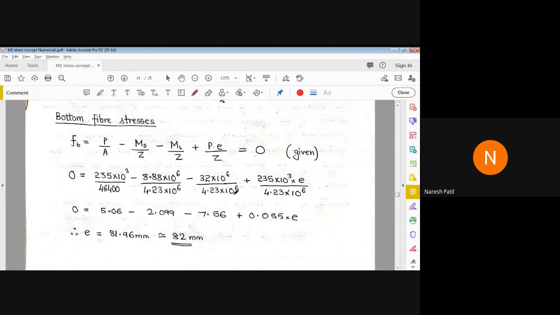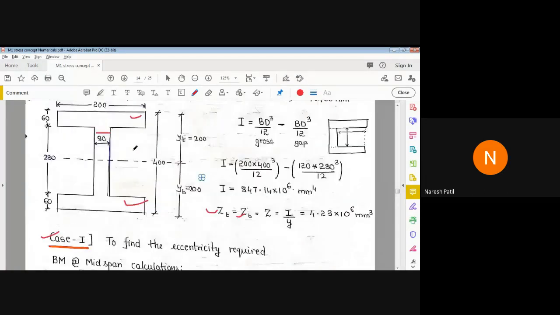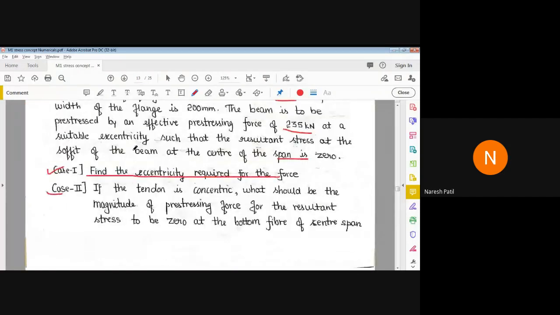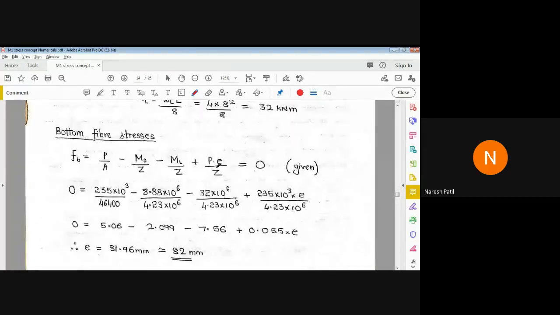So we'll go back again. I'll read out once again: find the eccentricity required such that the resultant stresses at the soffit of the beam at the center of span should be equal to 0. So we have to find out the eccentricity when at the bottom of the beam the stresses should be equal to 0. This thing is very important.